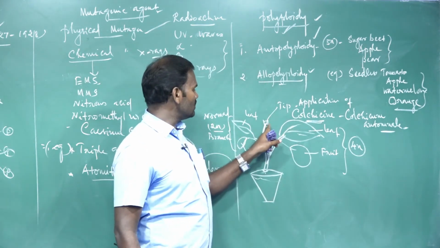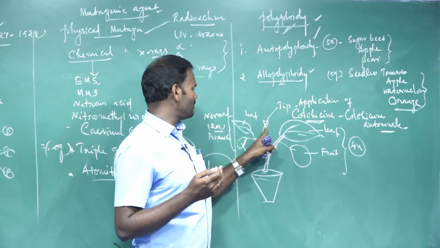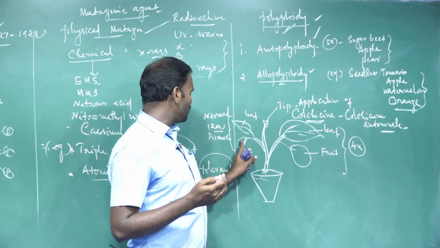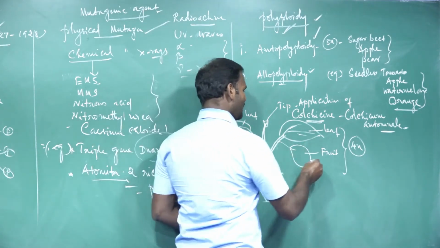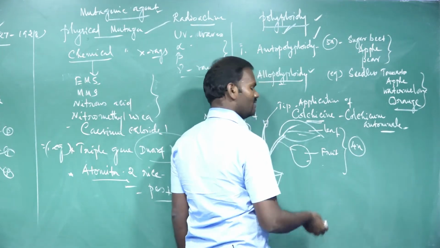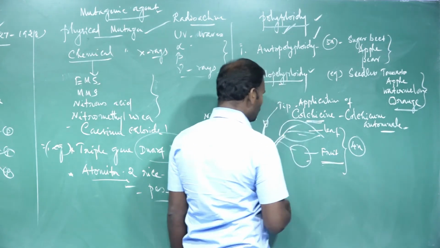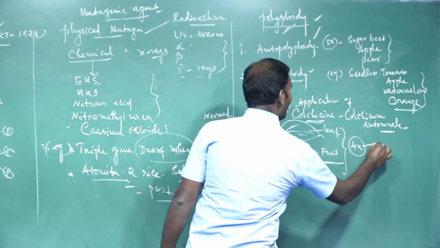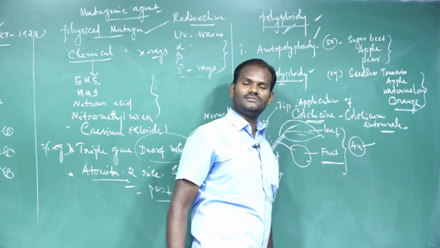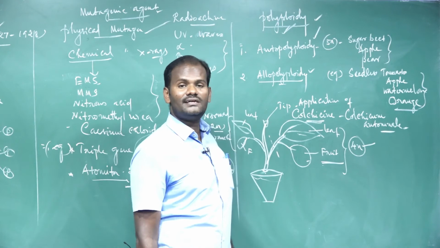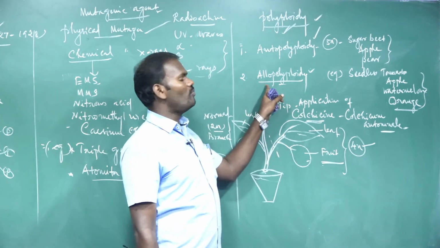How to induce? In the tip. If you apply the chemical substance on the tip of the plant, the normal diploid branch becomes tetraploid, doubled. Yielding, fruit size, sugar content, protein content, amino acid content, everything gets increased. Now this tetraploid branch is cut and placed in another place, and it becomes a regenerated tetraploid plant. So these are called allopolyploid.